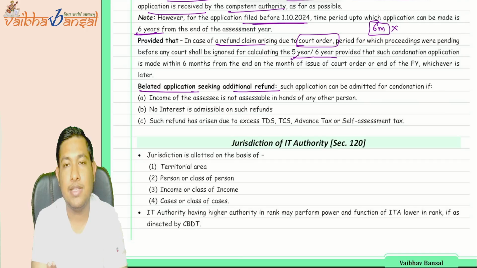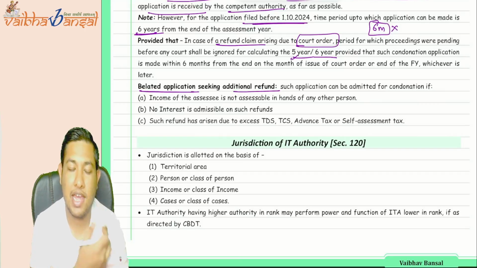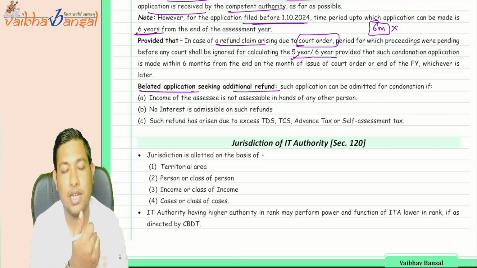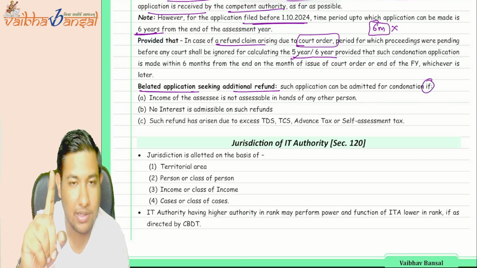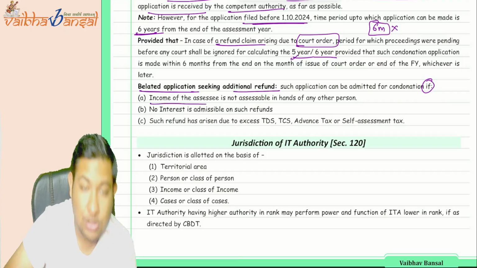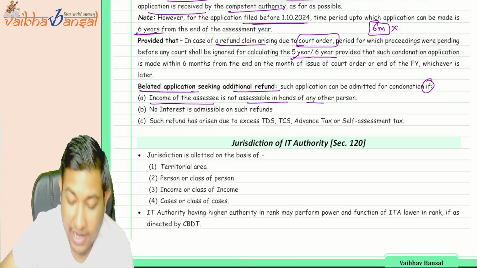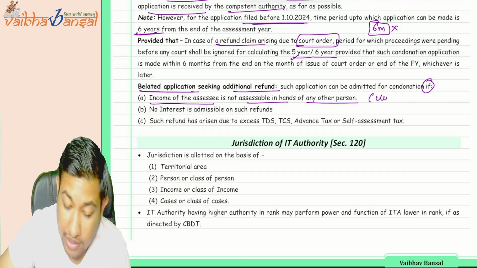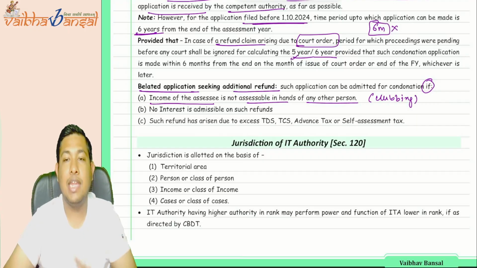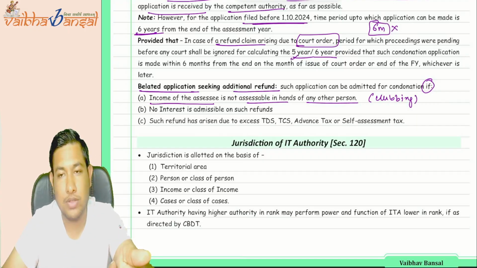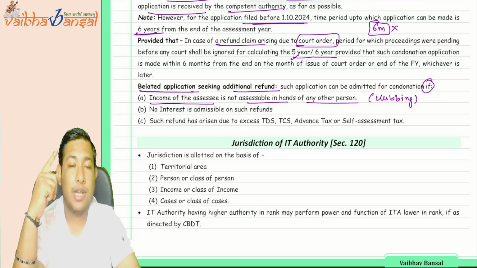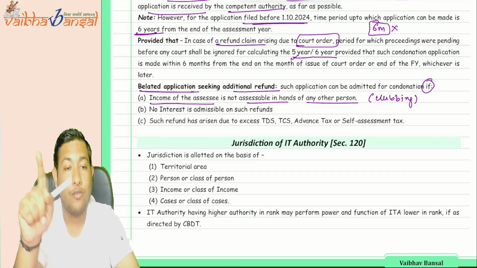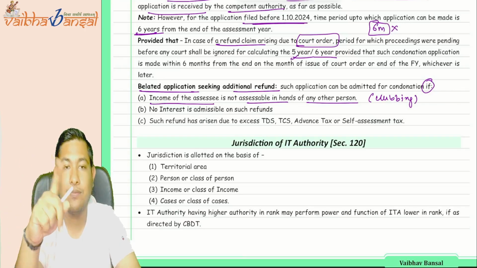A belated application means an application exceeding the 5 years or the 6 years. Whether the application can be filed in excess of 5 years or 6 years: yes, the application can be filed, but the condonation can only be available if the income is of the assessee and not accessible in the hands of any other person. Like in the case of clubbing, the income of a child is also kept in the hands of the parents. So the parents can ask for the belated return of their own income, not of the child's, because it is a case of clubbing, which is not allowed here.